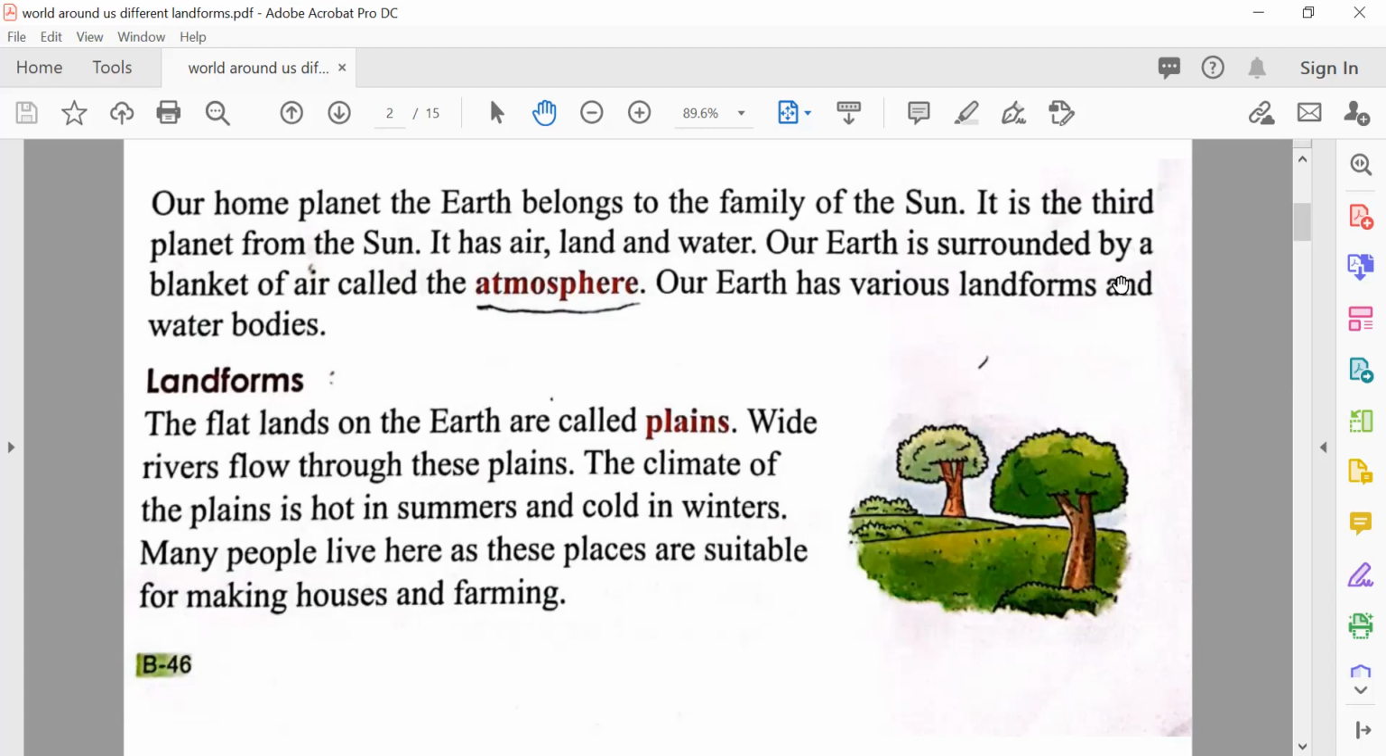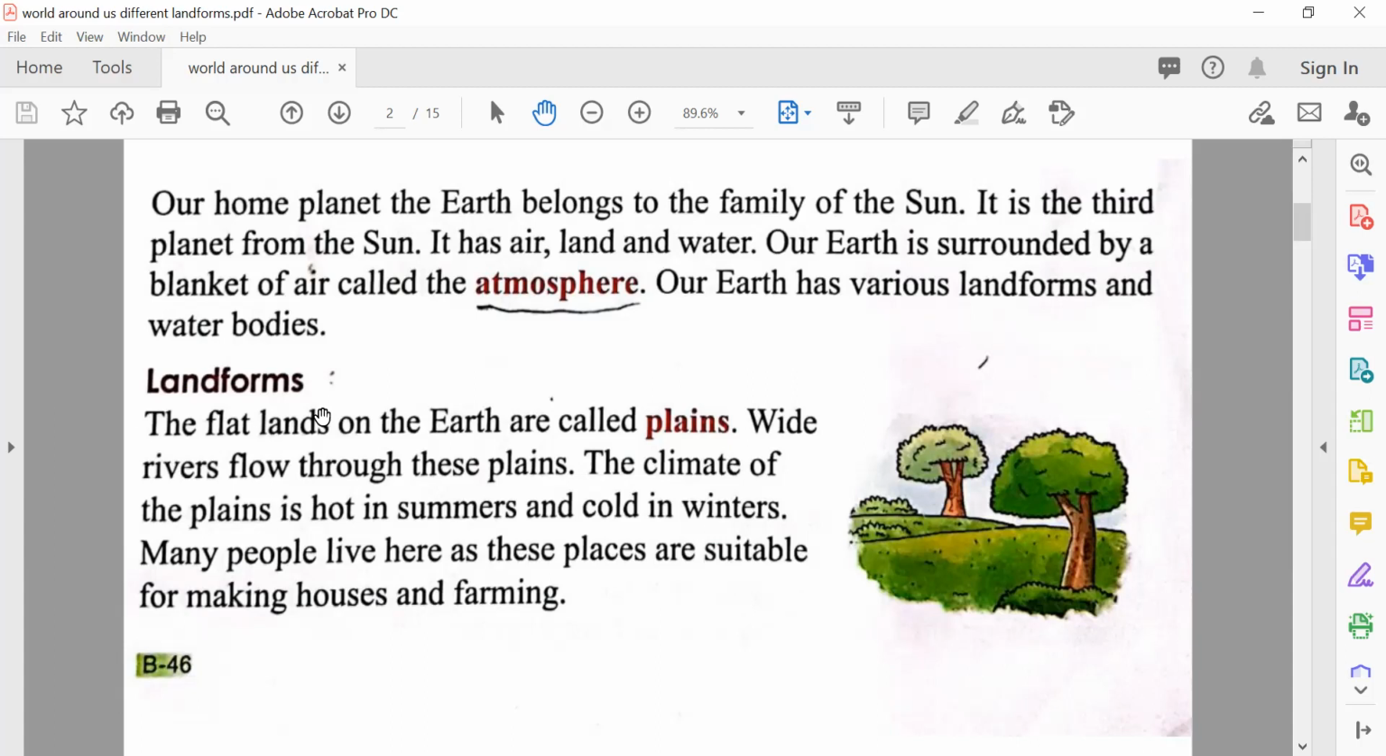Our Earth is surrounded by a blanket of air called the atmosphere. Our Earth has various landforms and water bodies.